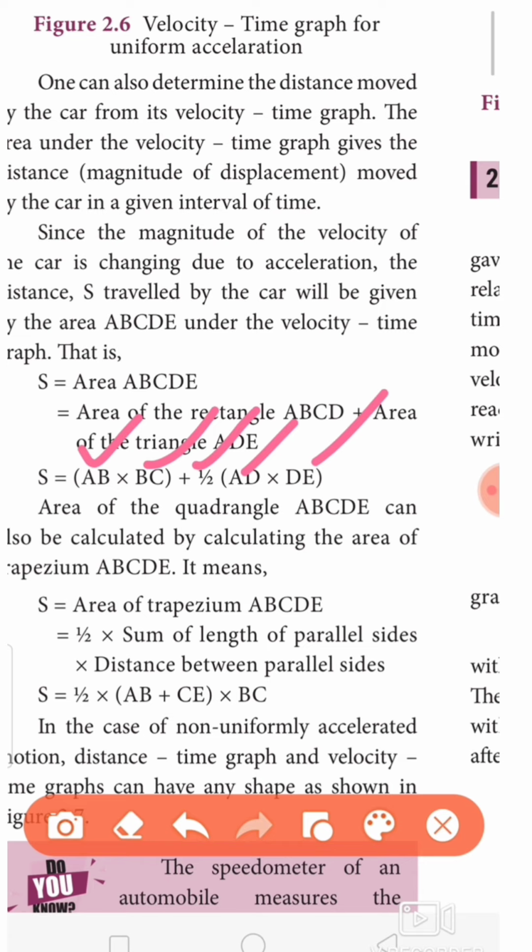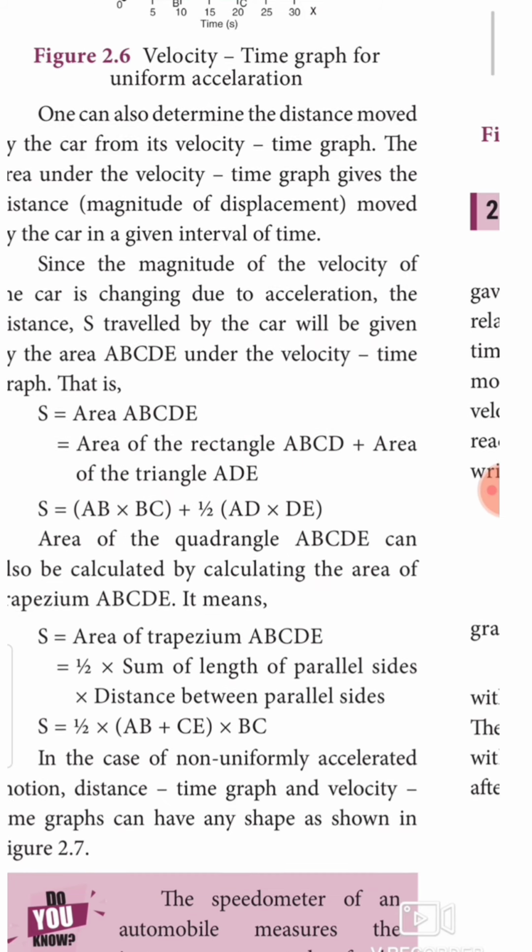Next, the area of the quadrangle, that is ABCDE, can also be calculated by calculating the area of the trapezium ABCDE. So how can we find out the area of the trapezium? Its formula is half the sum of the lengths of parallel sides into the distance between the parallel sides. That is nothing but half into AB plus CD. So what are the parallel sides?